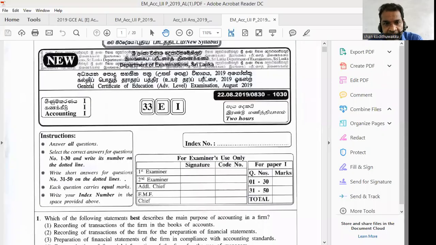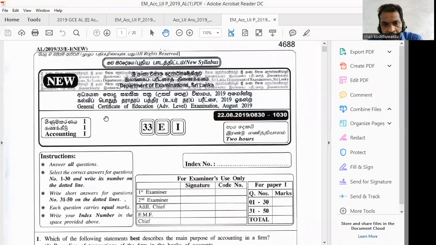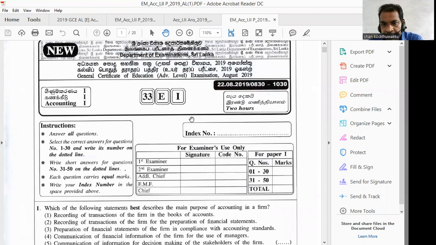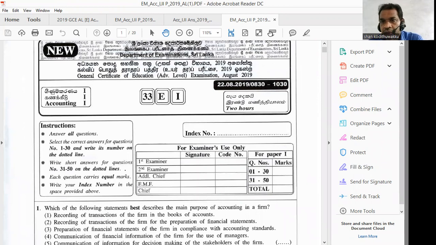This is 2019 August accounting paper 1. If you take this paper, you are given 2 hours for the first paper.